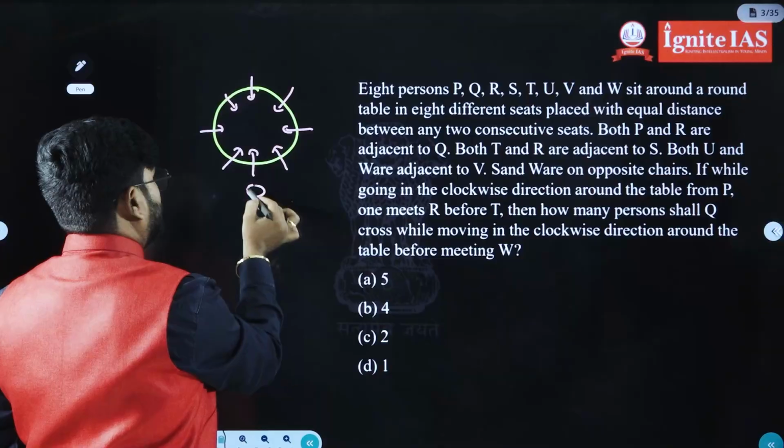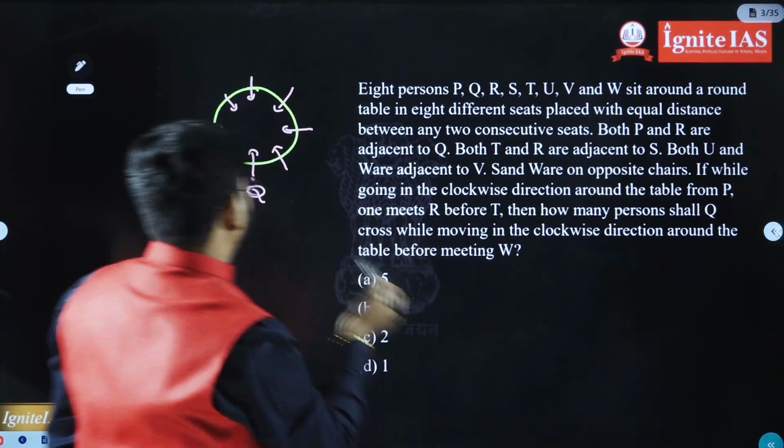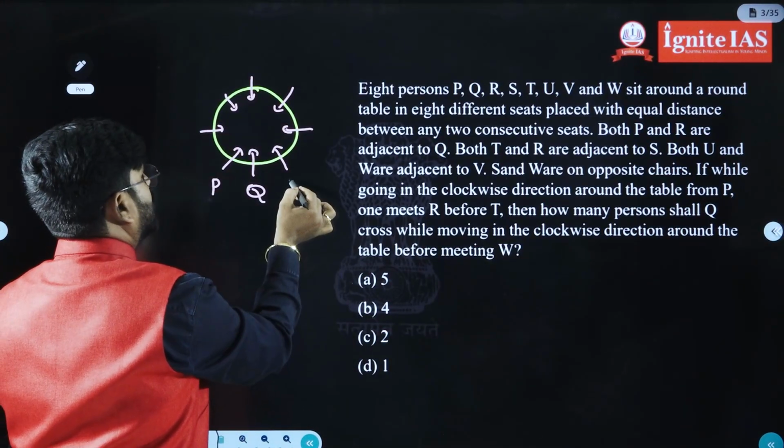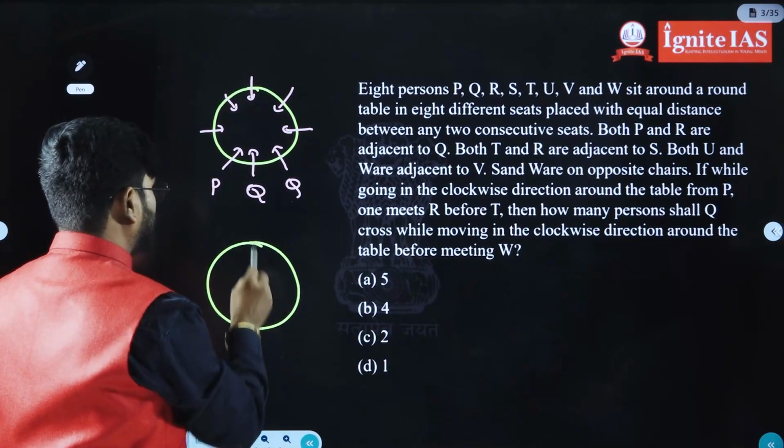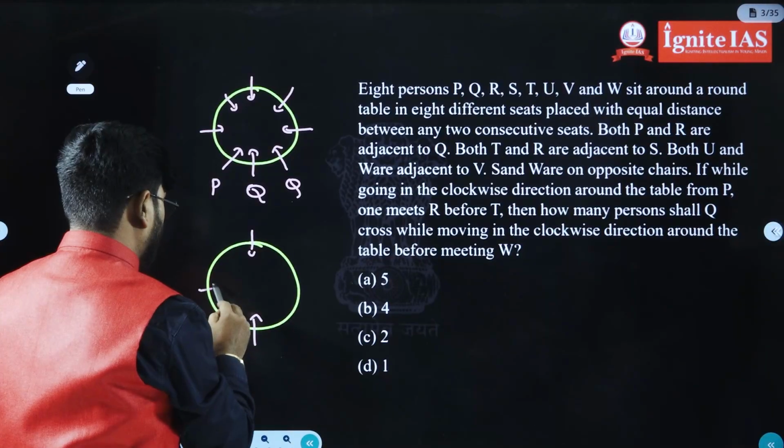Suppose I take Q here, with P and R adjacent. P may be here, or P may be here. We don't know. Another possibility is also possible, which is why I am taking another possibility here. Okay, total 8 members, right?